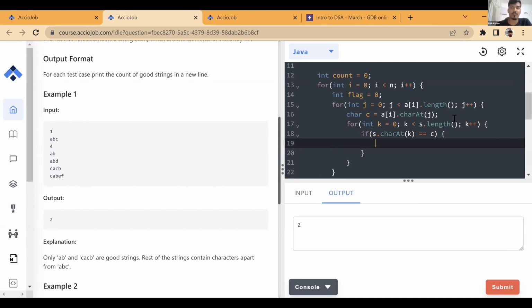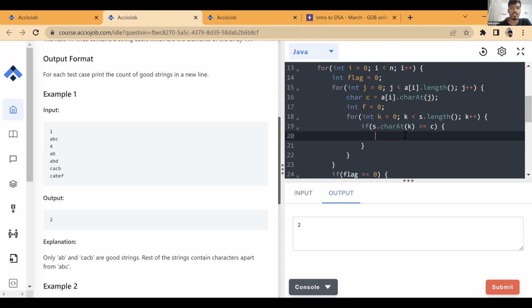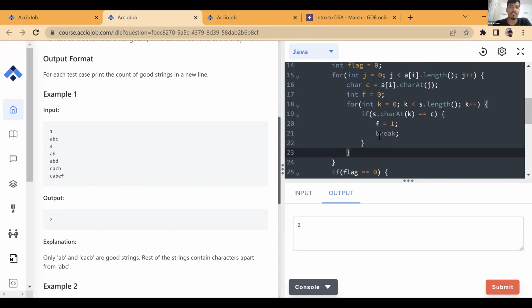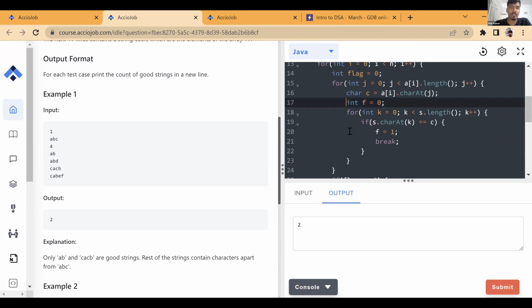We'll say found is equal to 1, we found it, and done. Break. If you found it, then fine. If you did not find this character, then you can say flag is equal to 1 or something. We'll do this. We have to write a for loop to check whether this character is present in the string or not.